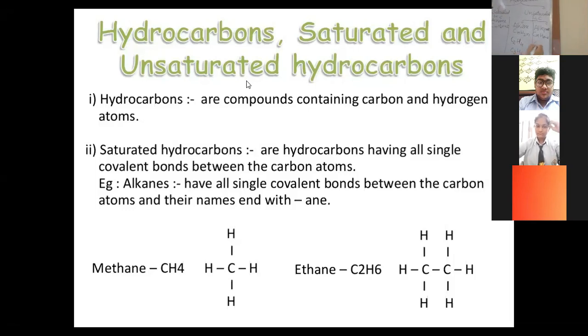Here also the series starts with C2, because I have told you that carbon cannot share 2 pairs of electrons with hydrogen, neither can it share 3 pairs of electrons. It is between the 2 carbon atoms only. So the series in itself starts with 2 carbons. So for the first member we substitute the value 2 for N: C2, H, 2 2s are 4, 4 minus 2, it is 2, right?